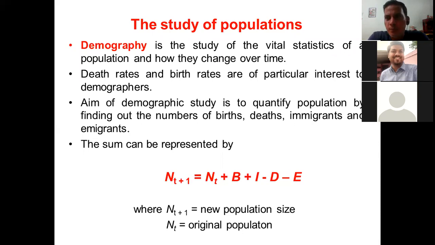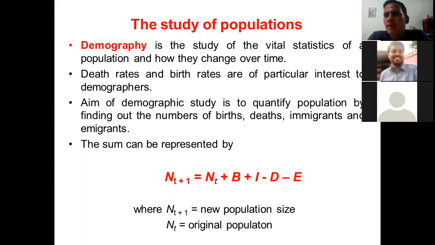So if there is more birth, it means the population will increase. If there are more deaths, then the population will decrease. And if they are in equilibrium, it means there will be no change in the population. So the aim of demographic study is to quantify population by finding out the number of births, deaths, immigrants and emigrants. So demographers would like to play with the numbers. They would like to know what is the trend of the population in that particular area.